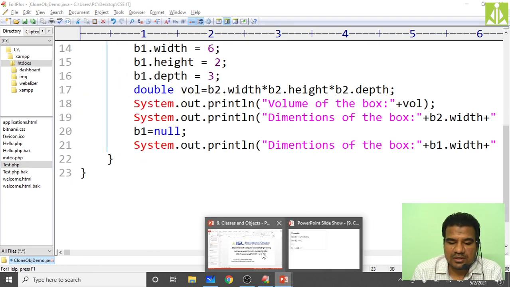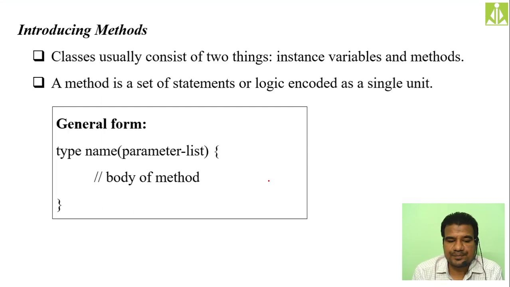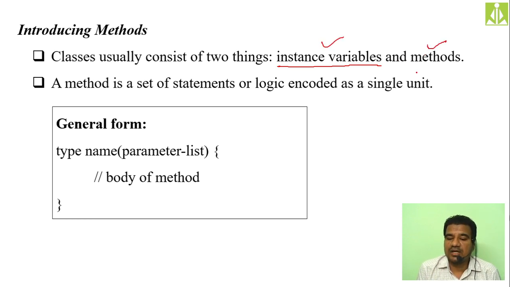Hopefully you understood. So the next thing, introduction to methods. How we can put methods inside the class. Classes usually consist of two things, that is instance variables and methods. So far we had the discussion on how we can include instance variables inside a class and how we can access these instance variables with the help of the object reference variable. All those things we have done. Now we will see how we can include a method inside a class.